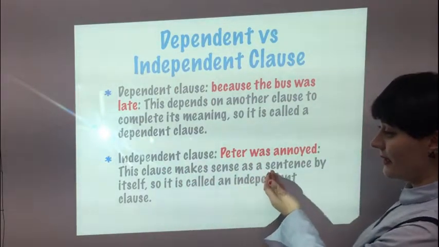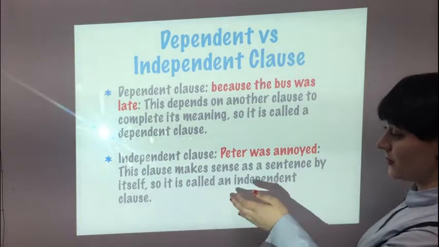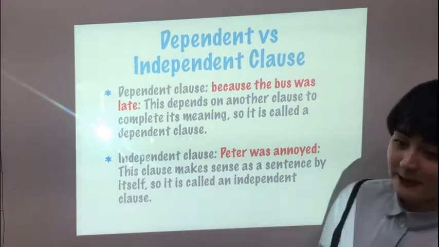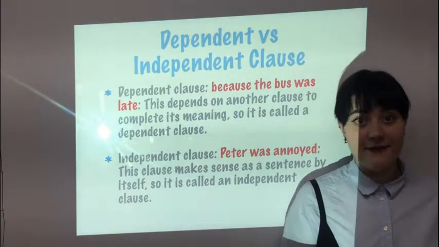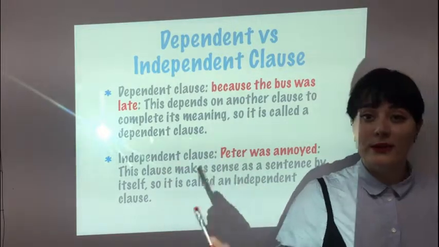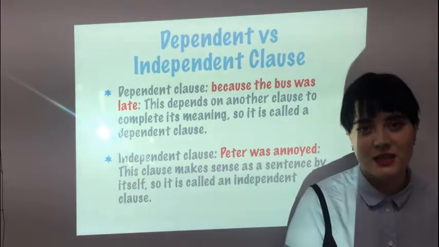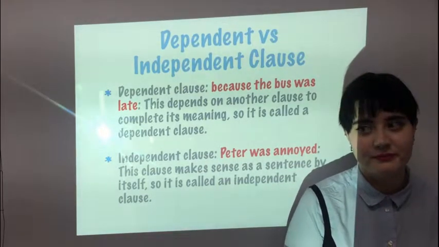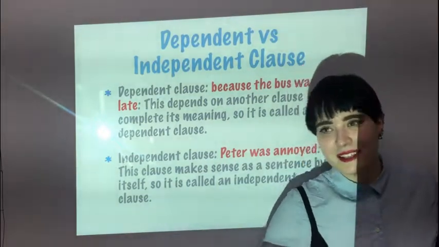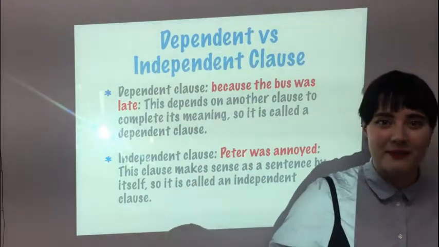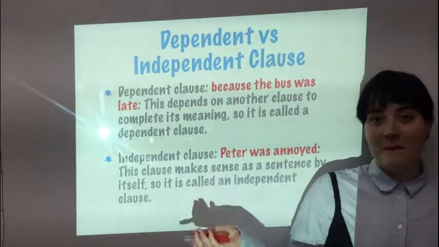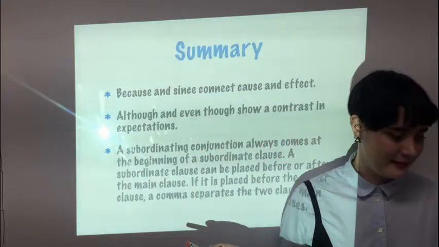This clause makes sense as a sentence by itself, so it's called an independent clause. We could just say Peter is annoyed, and it's just a fact. But with because, we need an effect, because we cannot just say because it's raining. So what? Like what happened because of it? Because it's raining, Peter is annoyed, for example.